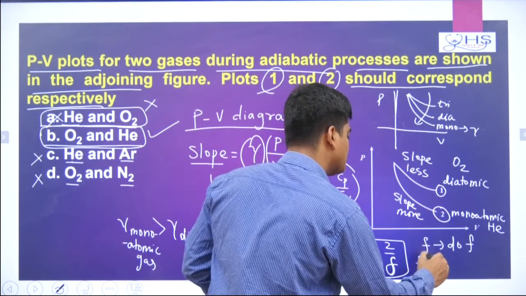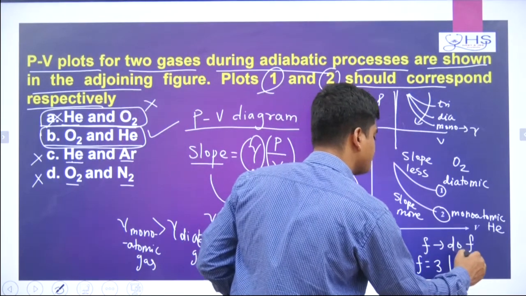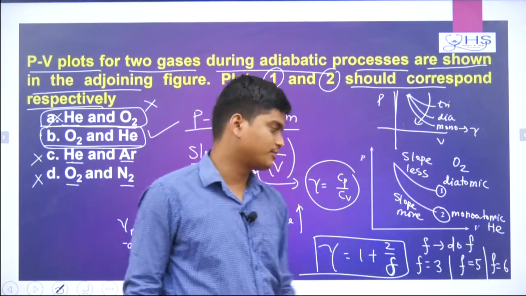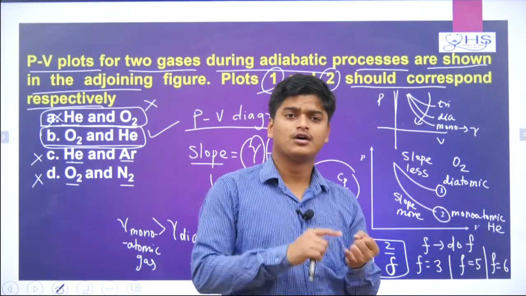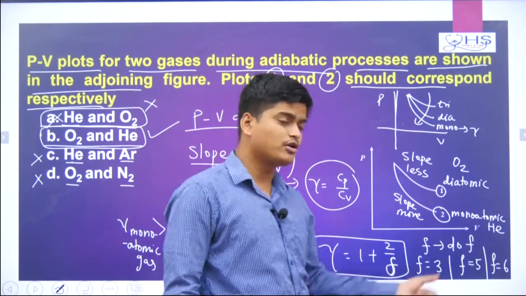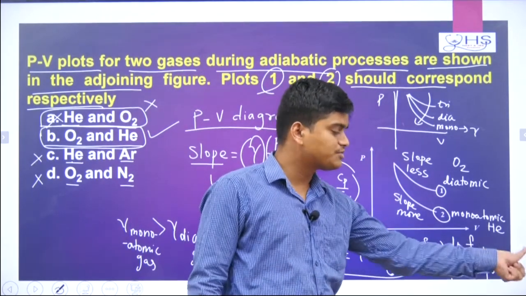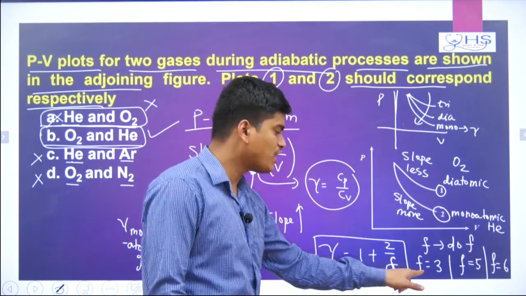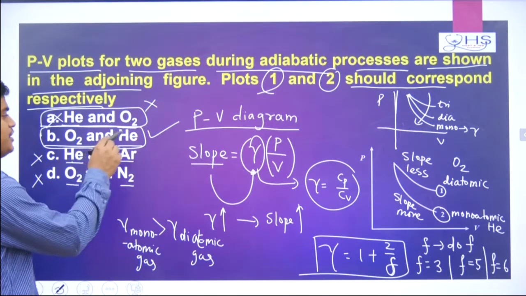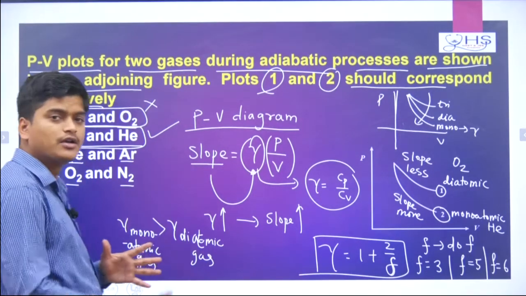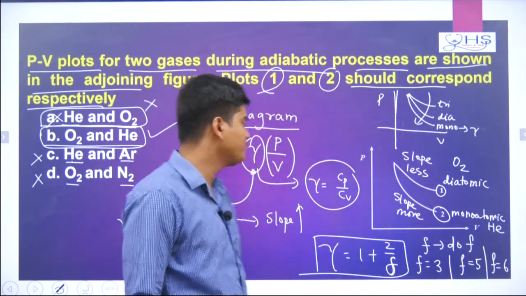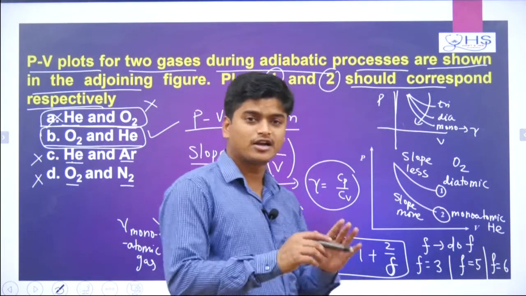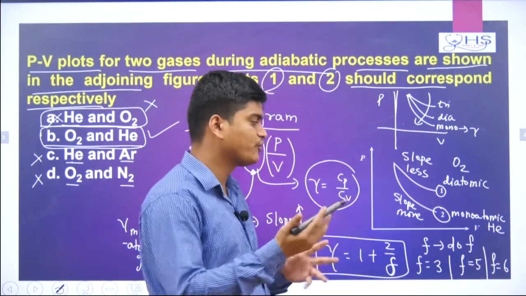Remember, F is 3 for monoatomic, F is 5 for diatomic, F is 6 for non-linear triatomic. And F is 5 for linear triatomic, but F equal to 6 for non-linear triatomic gas. Monoatomic gas means gases like helium, neon, argon. Those types of gases are basically monoatomic. Diatomic means oxygen, nitrogen, these types of gases. Triatomic non-linear means basically water, H2O you can take.